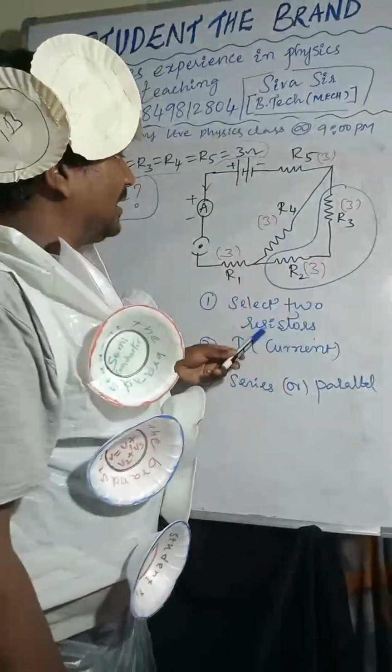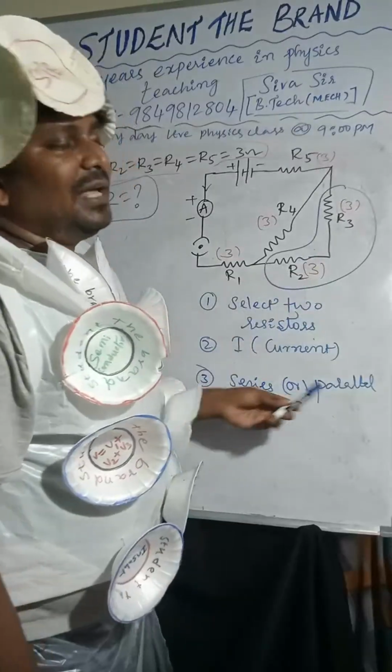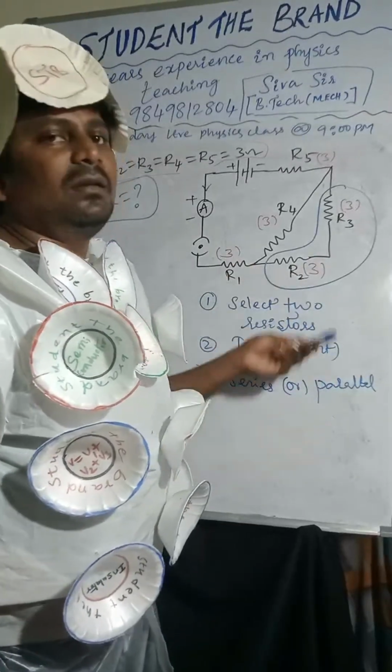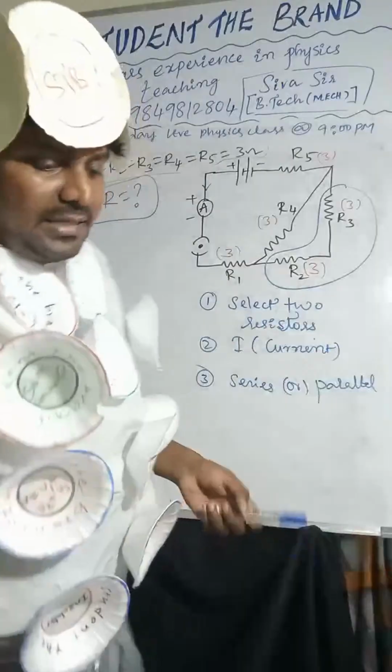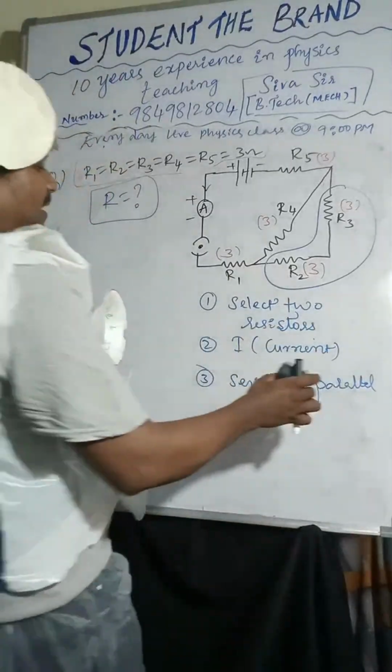Next, identify the current and whether it is series or parallel. If it is series, add; if parallel, follow the same formula. That's enough, so that's the process. Now I am taking here, you can see.